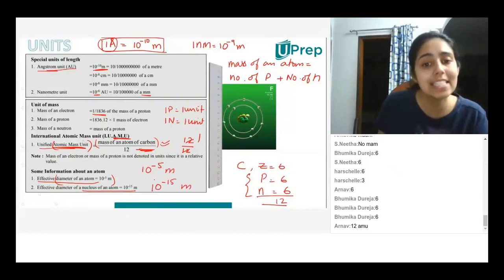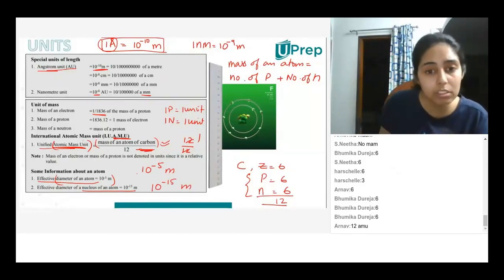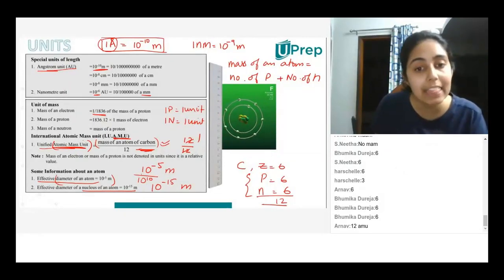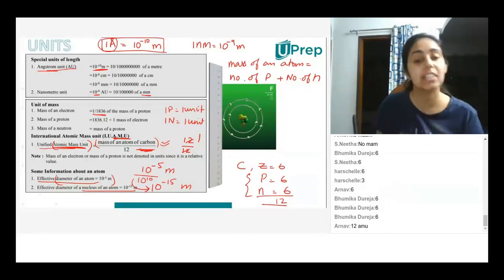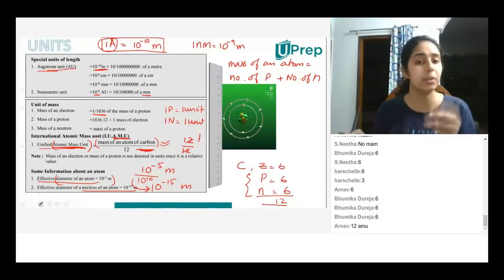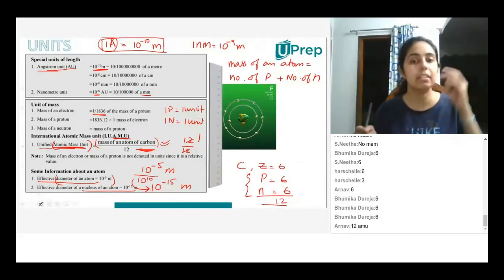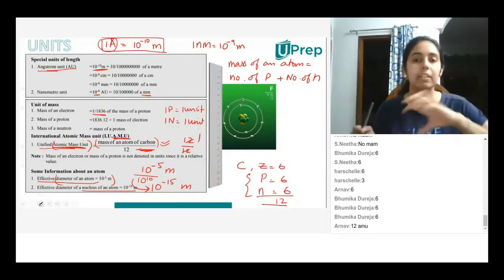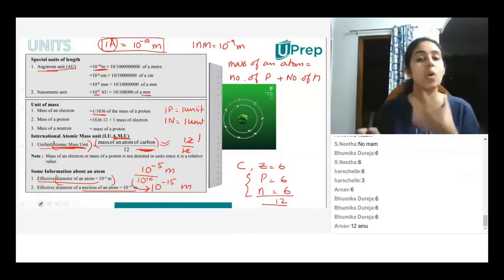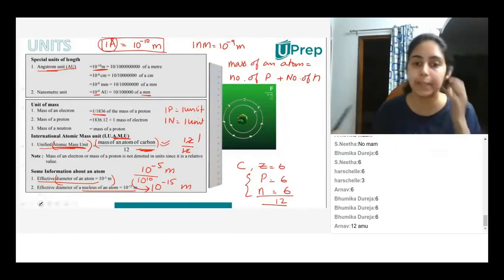That means the nucleus is almost, if I divide the diameter of an atom by 10 to the power 10, that will give me the nucleus. So you can imagine how much of the atom is completely empty. Only that much part, 10 to the power minus 15 diameter, that much part is the nucleus. So you can imagine how much of the atom is completely empty.